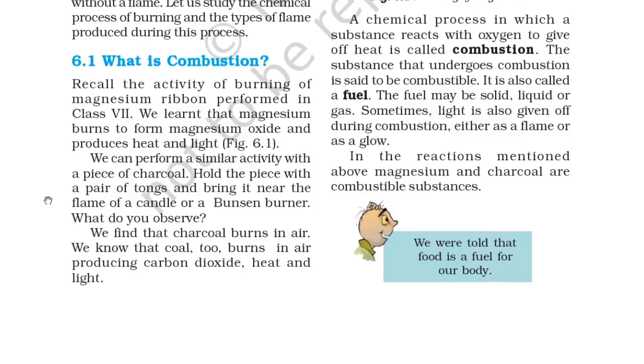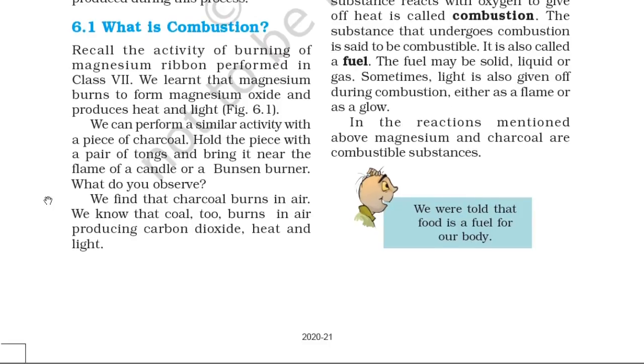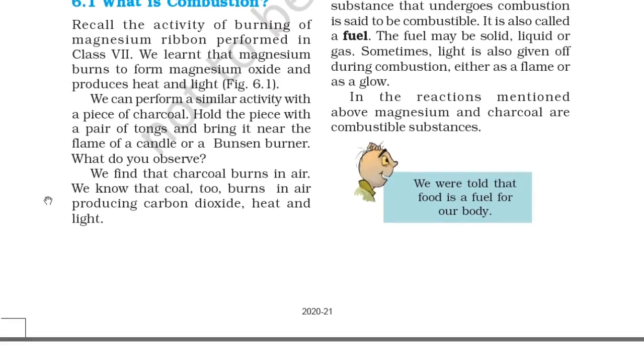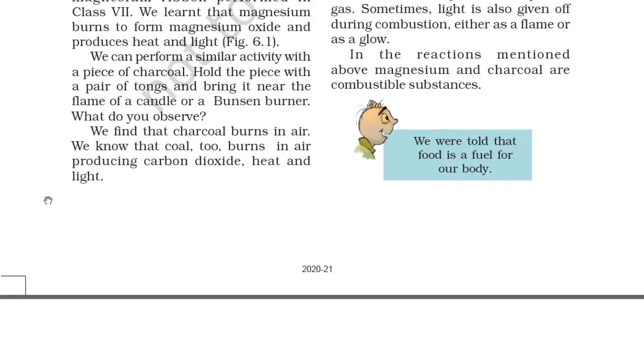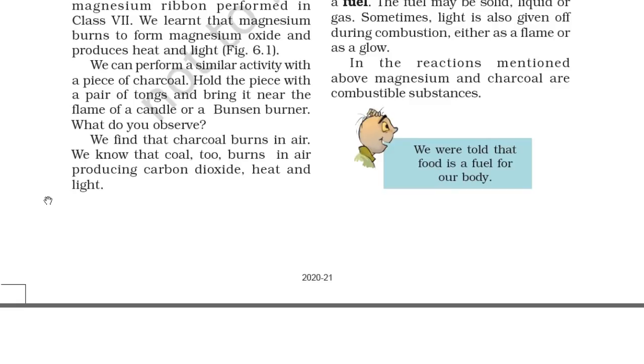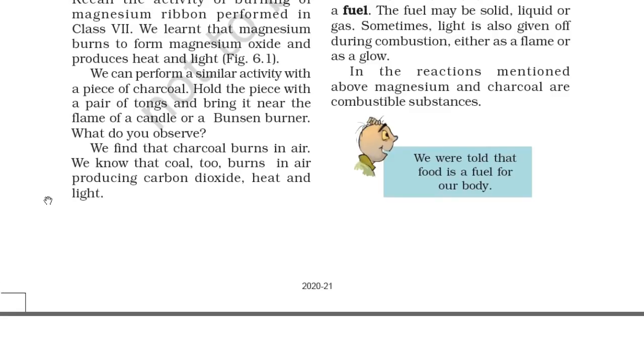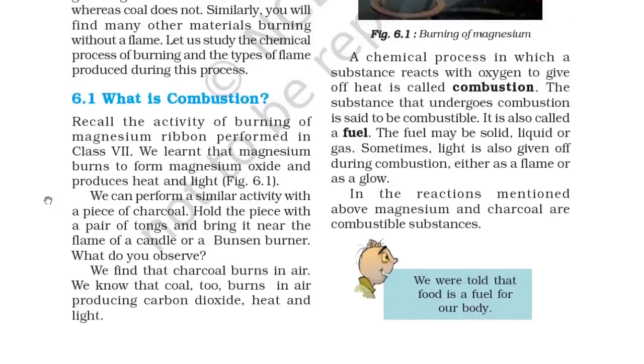So what is combustion? Recall the activity of burning a magnesium ribbon performed in class 7. We learned that magnesium burns to form magnesium oxide and produces heat and light. So you can see it in figure 6.1. We can perform a similar activity with a piece of charcoal. Hold the piece with a pair of tongs and bring it near the flame of a candle or a Bunsen burner. What do you observe? You find that charcoal burns in air.